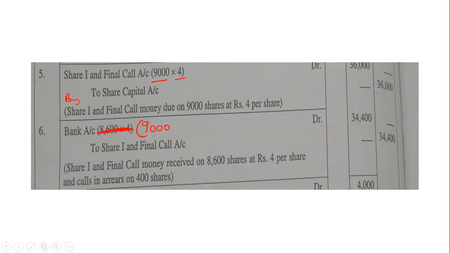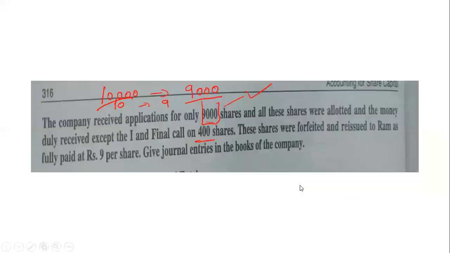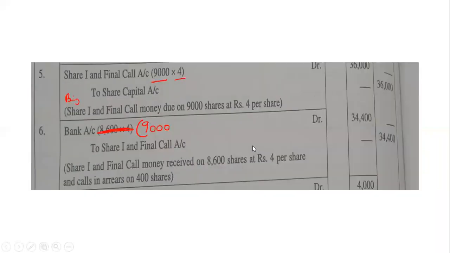See, be interactive in the class. Shivani P, can you tell? 400. Yes. Why 400 shares? Correct. Very good. Number of shares 400, money is not received. Minus 400 we will do. So you'll get 8,600 into 4. When you do, you'll get 34,400.